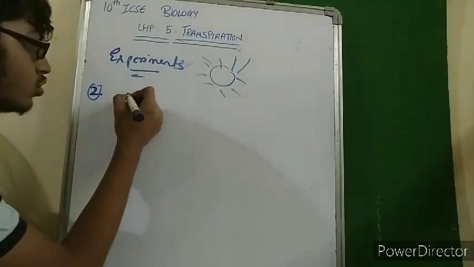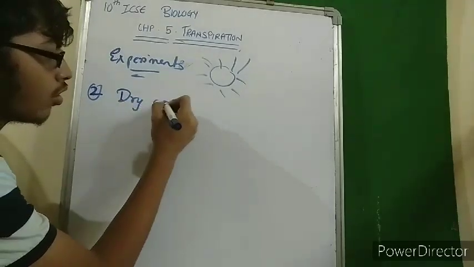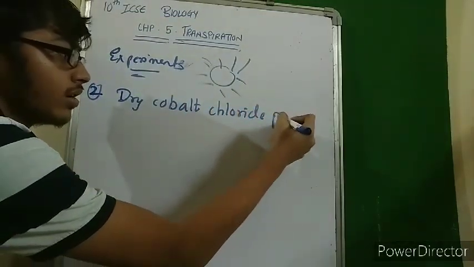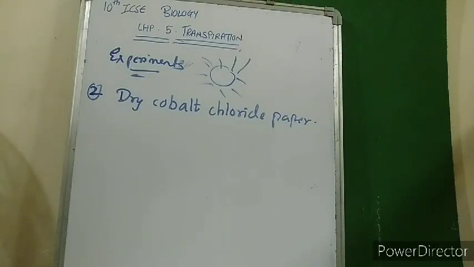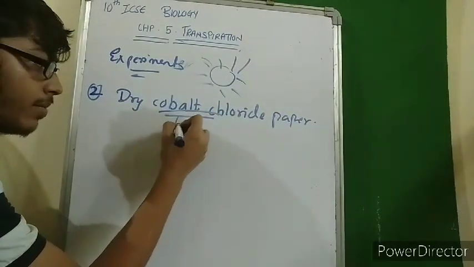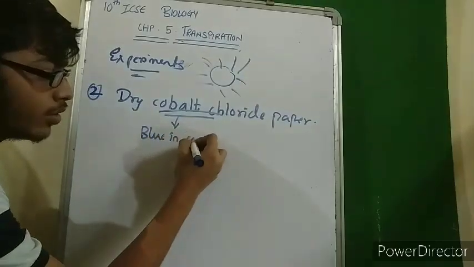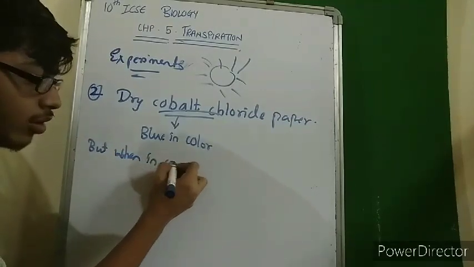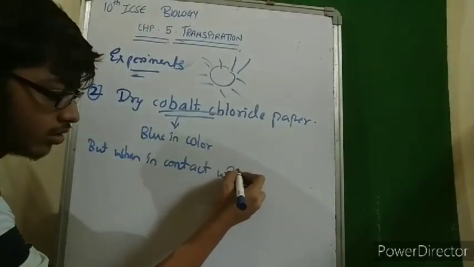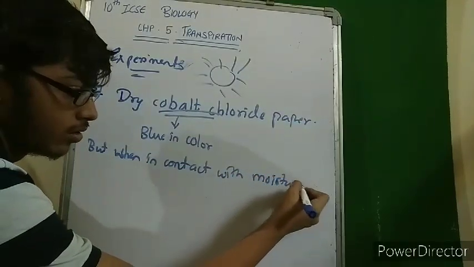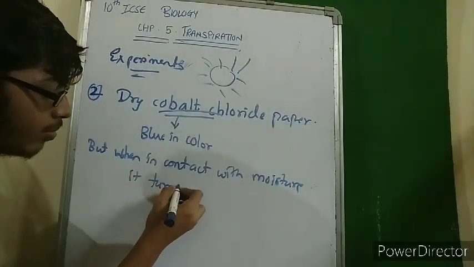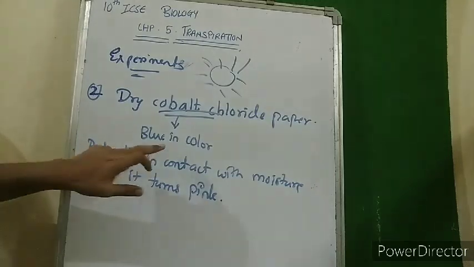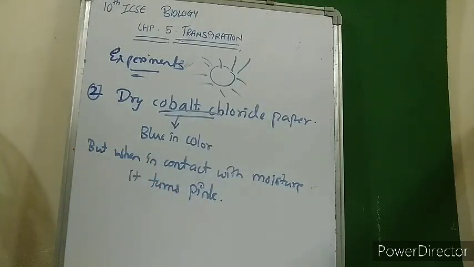It was conducted with the use of dry cobalt chloride paper. Now what is dry cobalt chloride paper? Dry cobalt chloride paper is blue in color, but when it comes in contact with moisture, it turns pink.